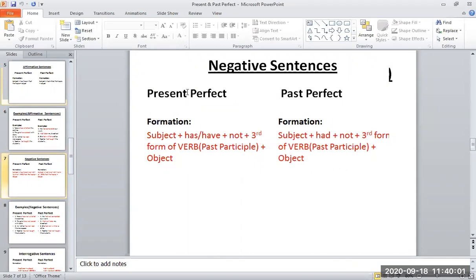Okay, so for the formation of negative sentences, we just add not in between the helping verb and the main verb, or the past participle, right? Subject, then the helping verb, then not, then the third form of the verb, and at the end there is an object. Same is the formation of past perfect tense, only the helping verb is changed. In the beginning there is the subject, then the helping verb had, not, then the third form of the verb or past participle, and then an object. Now we are going to make sentences according to this formation.